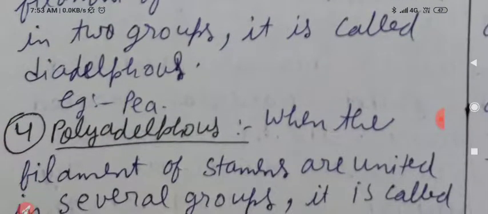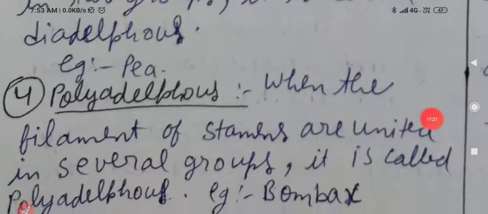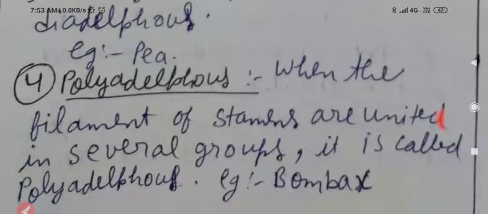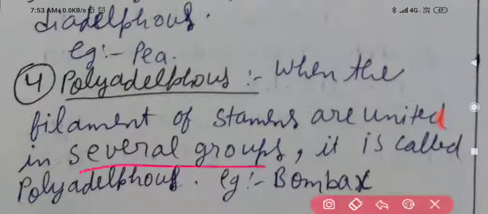After that we have polyadelphous. When the filaments of stamens are united in several groups, it is called polyadelphous.